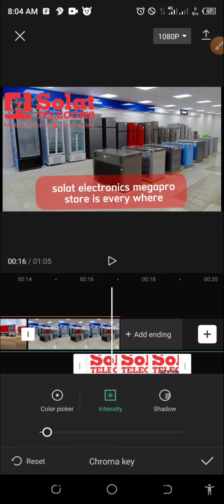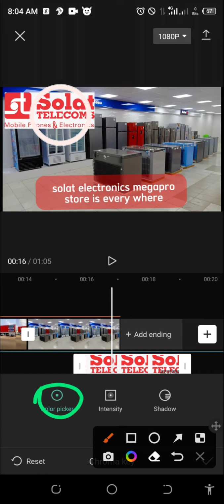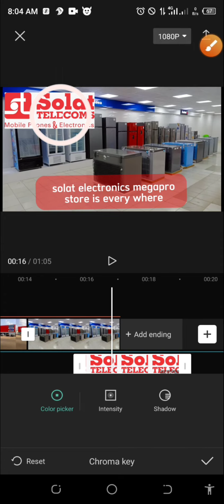So what if I remove, let me undo this. Let me undo this actually. I remove the white. I will click on Chroma key. I will click on intensity, sorry. I will click on color picker. Click on this color picker, then it will now come up. Then you drag it around the red color. Let me remove the red. Then the intensity, I will now click intensity. Sorry, I click the red.